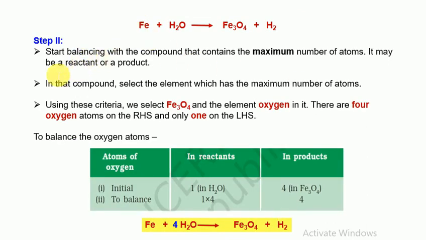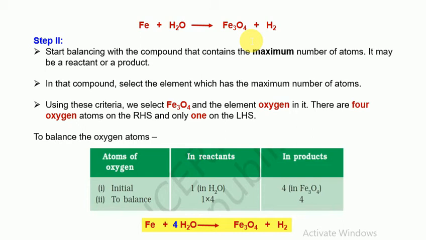Next, step 2 is, we can start balancing with the compound that contains the maximum number of atoms. It may be a reactant or a product. So in that compound, select the element which has the maximum number of atoms. So here you can see we'll select Fe3O4. This compound has the maximum number of atoms, and in this also, oxygen O4 has the maximum number of atoms. There are 4 oxygen atoms on the RHS and only 1 on the LHS. So we will start with oxygen.